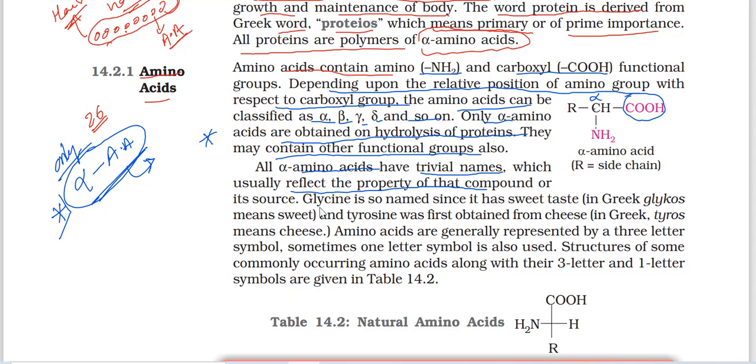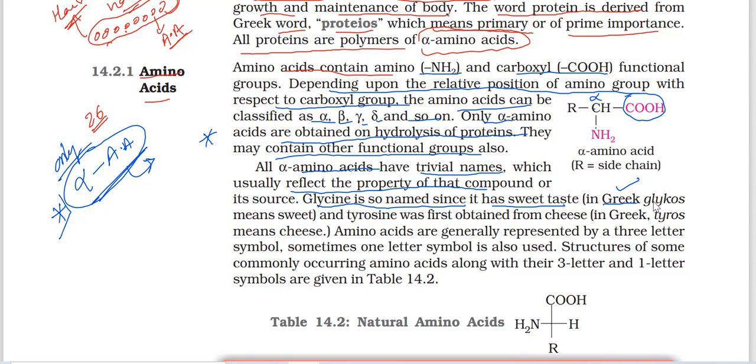See here, the first one is glycine. Glycine is so named since it has a sweet taste. वो sweet रहता है इसलिए वो glycine name दिया. Glycine में sweet name है ही नहीं. Sweet meaning हाँ, but this word is from the Greek language. English में maximum words are taken from Greek and Latin. वो English तो है ही नहीं proper. 50% of English is taken from Greek and Latin.